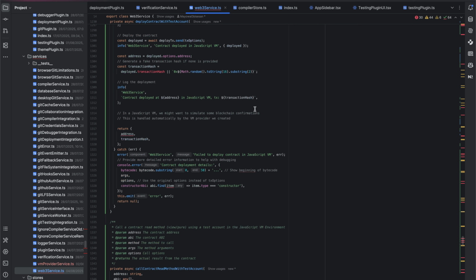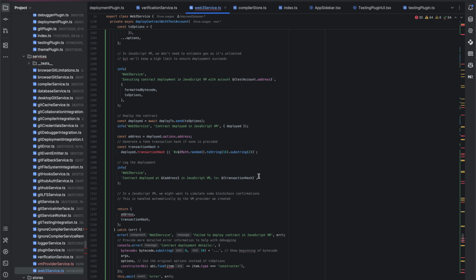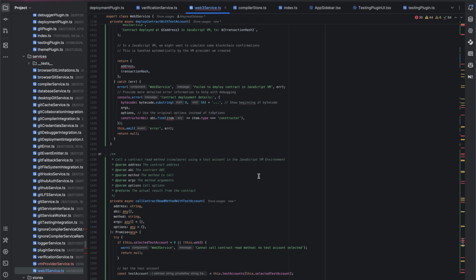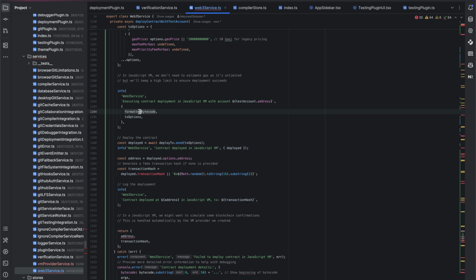Now, at this point, there was something I added here to make it pass. I'm just trying to look for that code here. It should be somewhere around here, where you have the formatted bytecode. Yeah, the formatted bytecode.